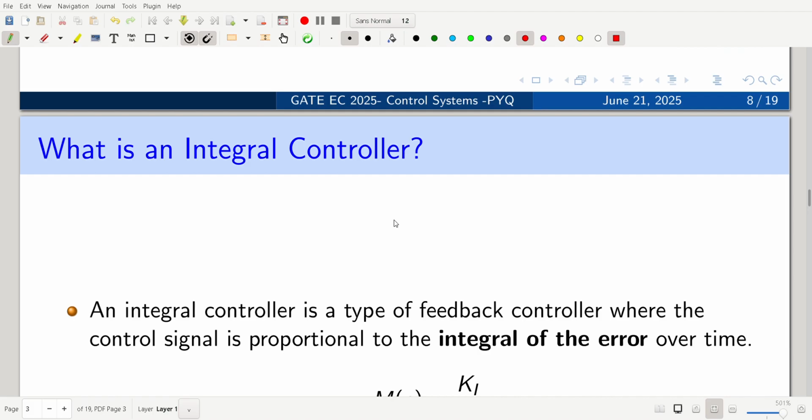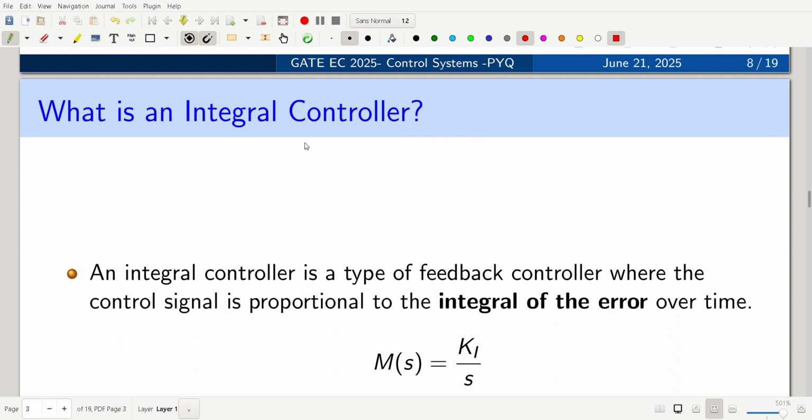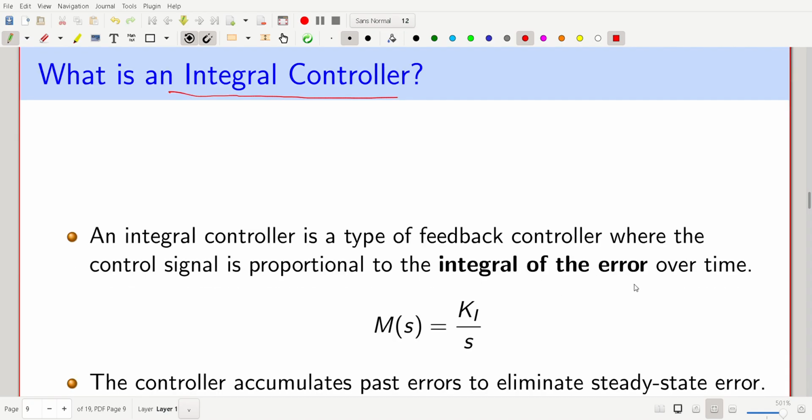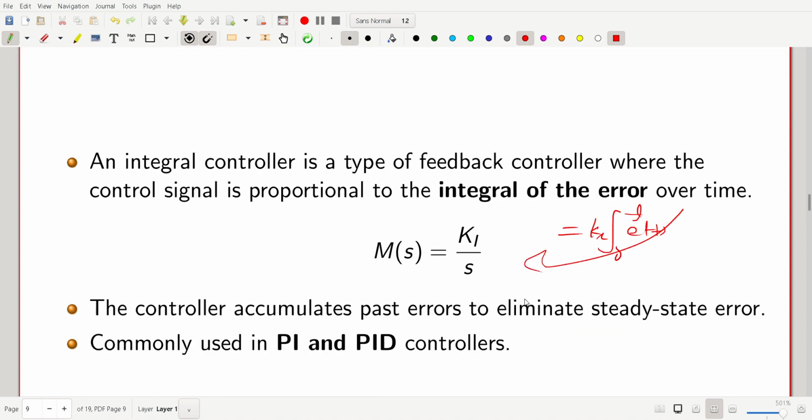So let us understand what an integral controller is. An integral controller is a type of feedback controller where the control signal is proportional to the integral of the error over time. So it is the integral of e(t) from 0 to t, multiplied by the gain. If you convert to the Laplace domain, we get Ki/s. This controller accumulates the past error to eliminate steady state error.